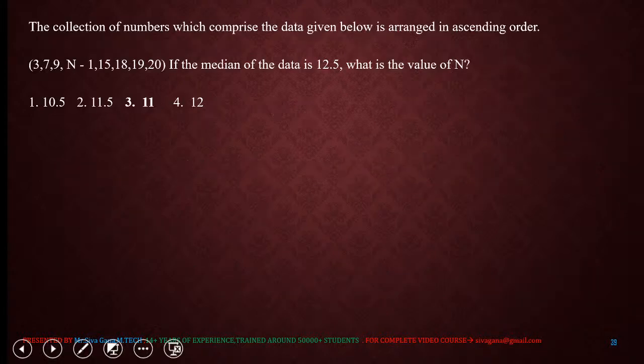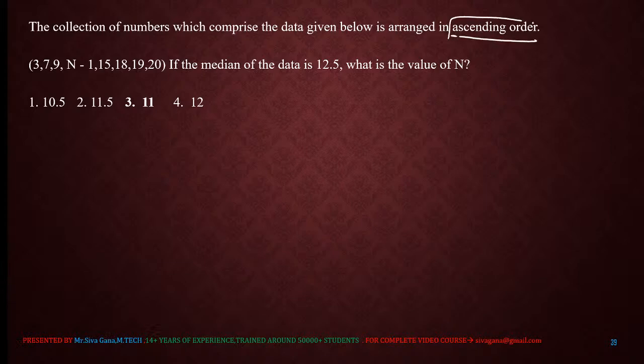That's it. Next question. The collection of numbers which comprise the data is given in ascending order, and the median of this data is 12.5. What is the n value? How many terms are there? 1, 2, 3, 4, 5, 6, 7, 8. 8 terms.